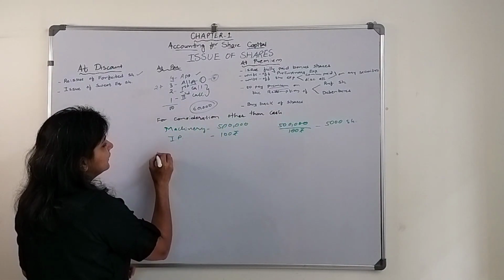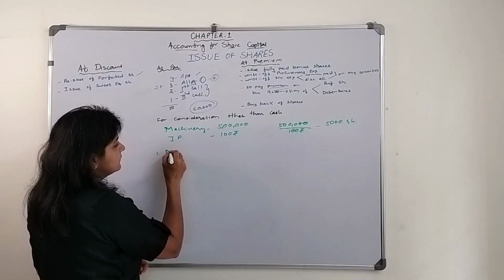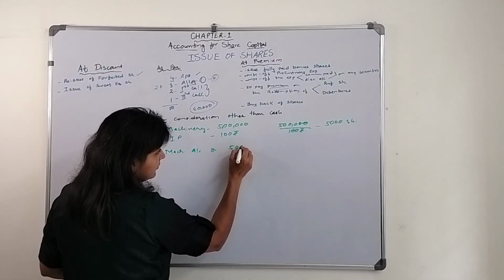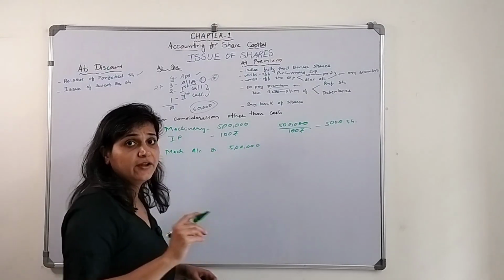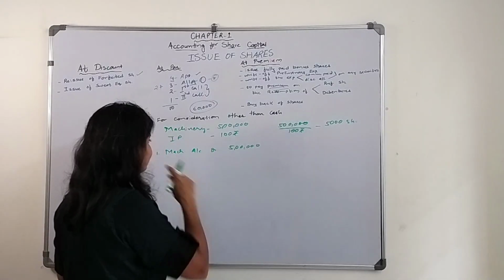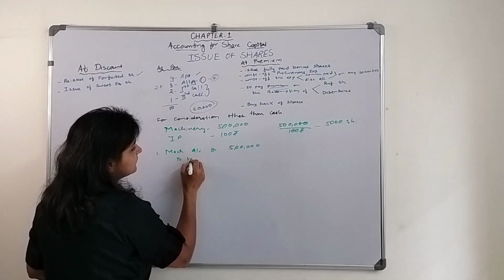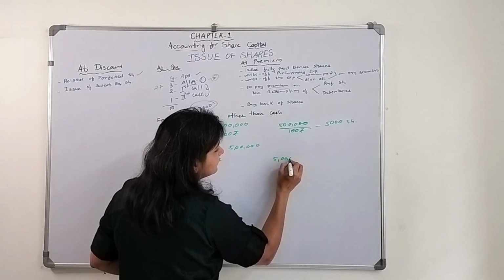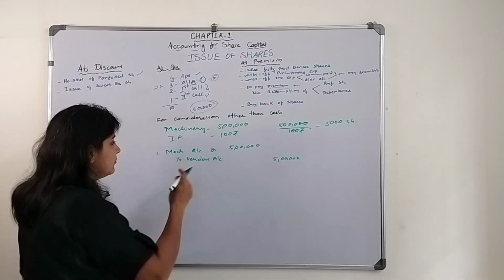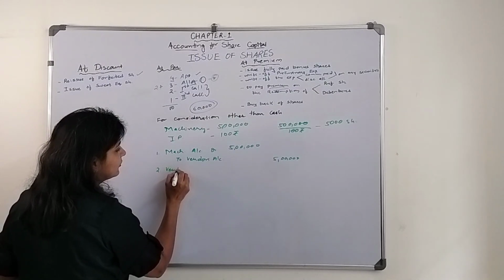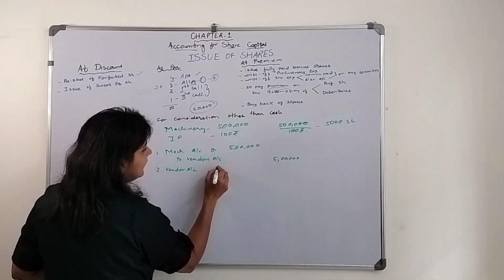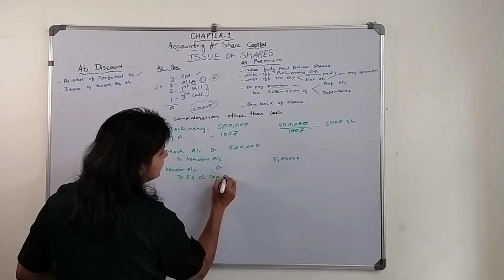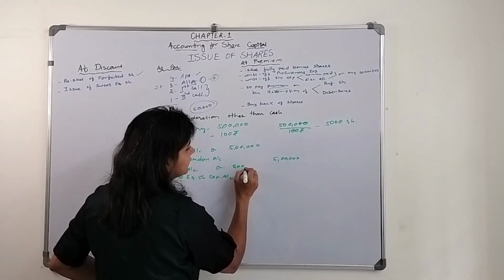The first entry will be the machinery comes into the business. Machinery account debit, it is an asset. I hope you remember the rules of debit and credit, modern as well as traditional. To vendor's account, 5 lakh. And they are issuing the shares to the vendor, so now the vendor account will get closed. Vendor account debit to equity share capital account, 5 lakh.